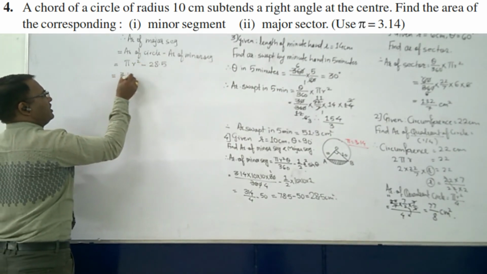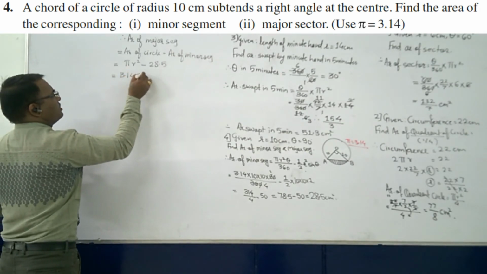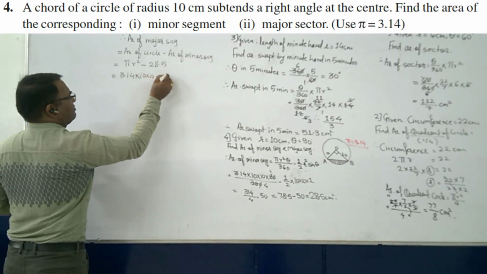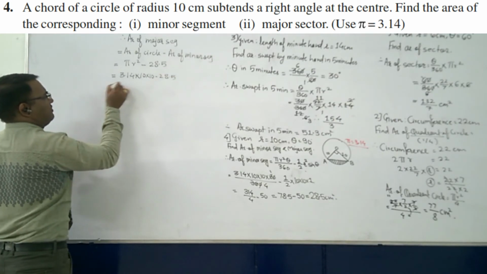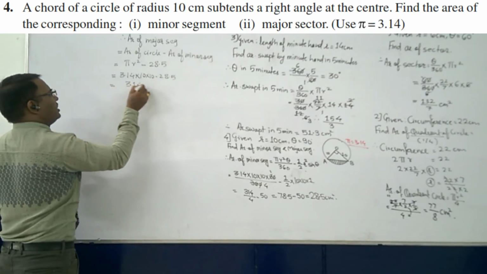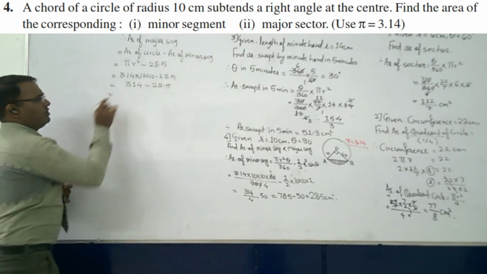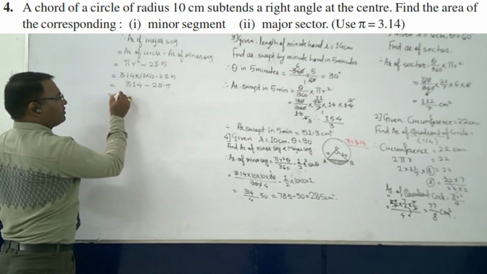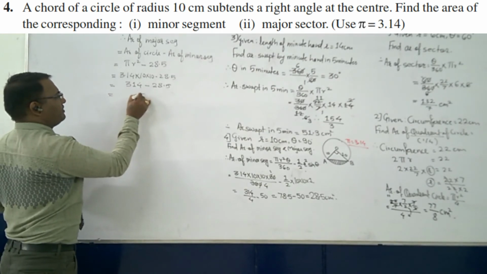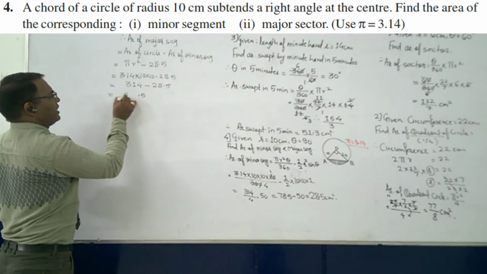Here 3.14 into 10 into 10 minus 28.5, which is again 314 minus 28.5. So if you subtract it, what will you get? 0.5 as it is, and then 285.